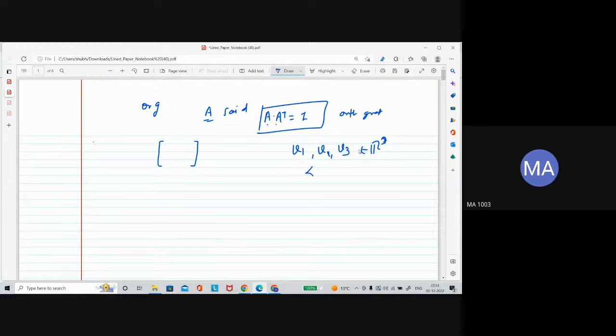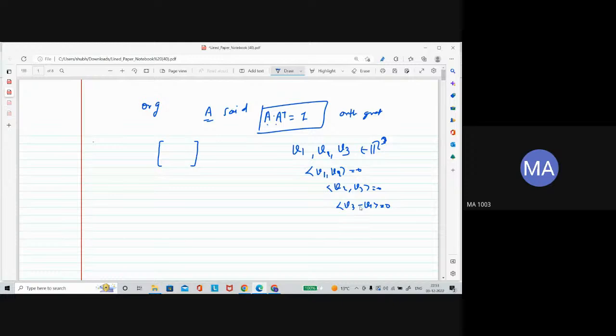These three vectors are orthonormal, which means V1 inner product V2 is 0, V2 inner product V3 is 0, and V3 inner product V1 is 0.